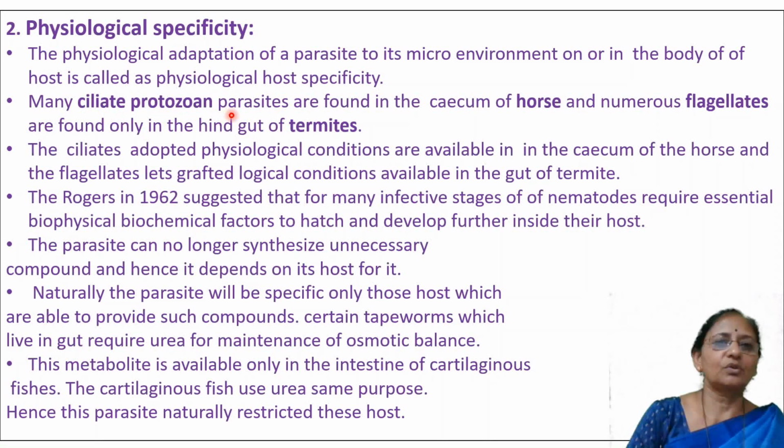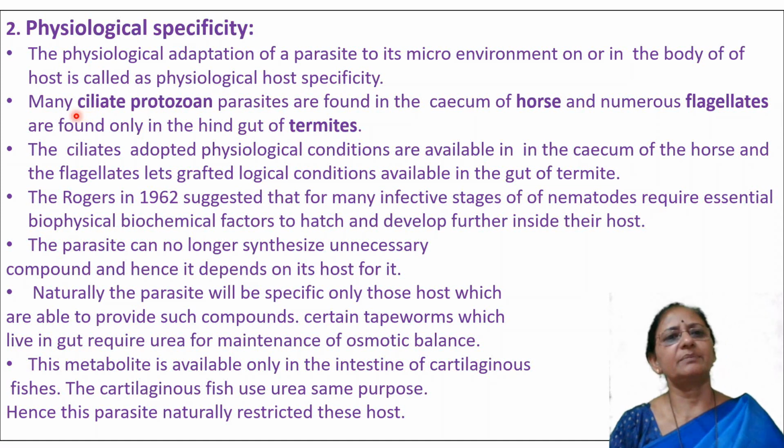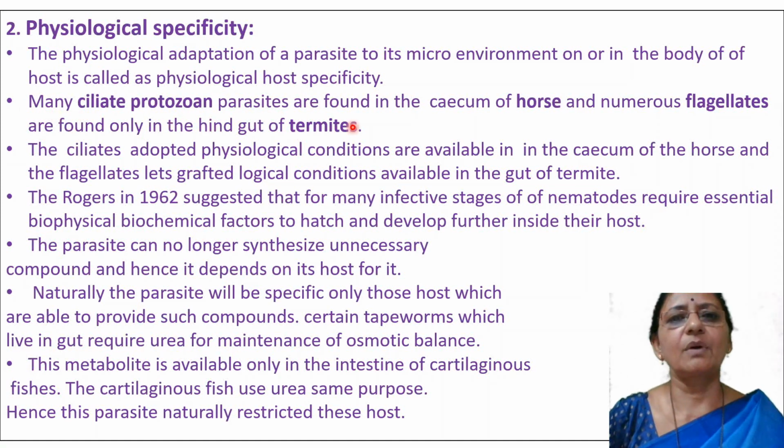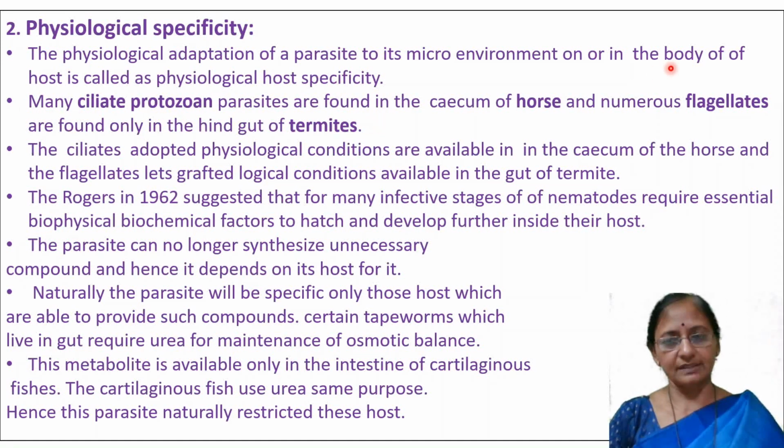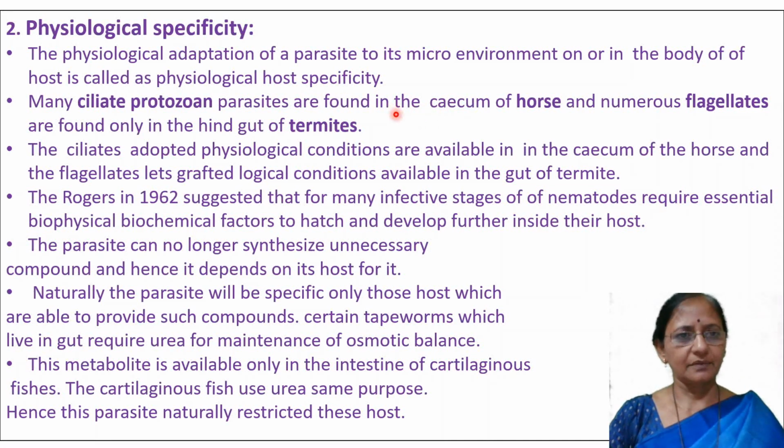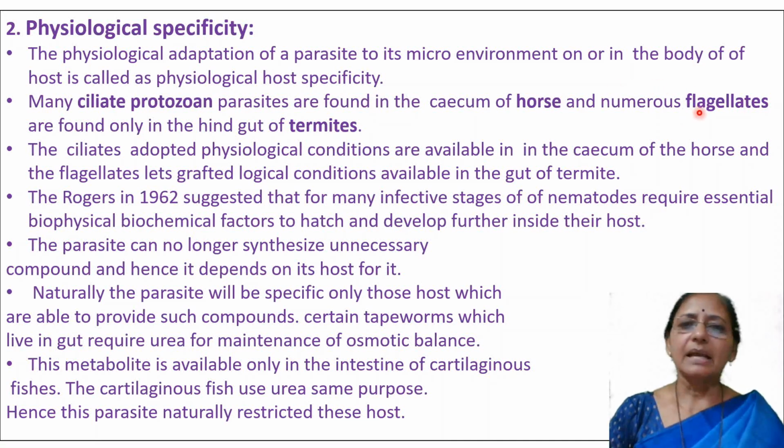Many ciliate protozoan parasites are found in the cecum of the horse, and numerous flagellates are found only in the hindgut of termites. The cecum is a part of the intestine, the digestive tract, and here in the horse, the cecum is the environment for the ciliate protozoan parasites, and the flagellates are found only in the hindgut of termites.